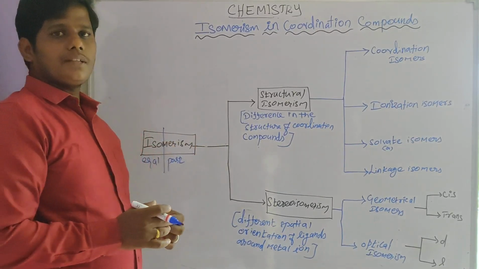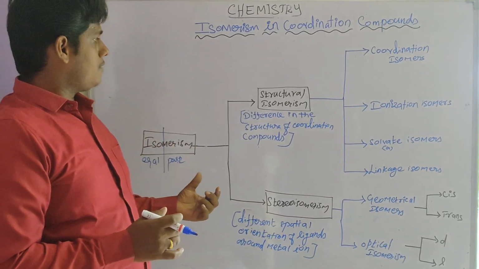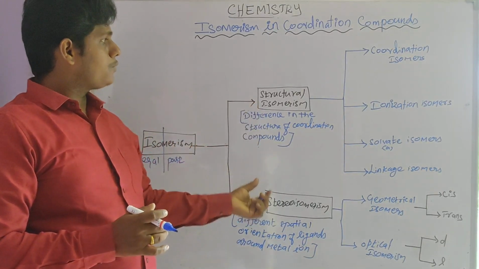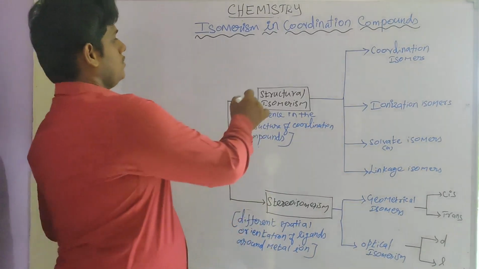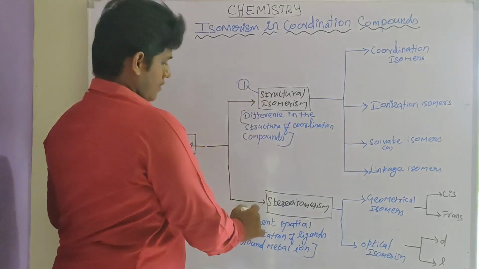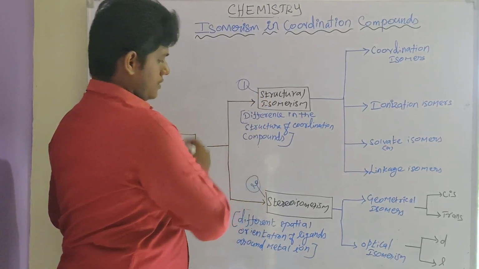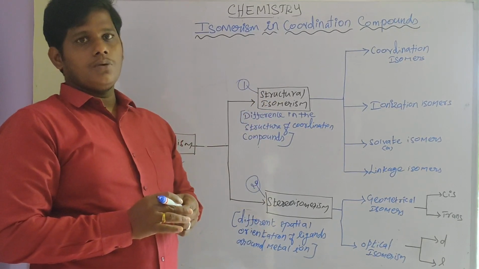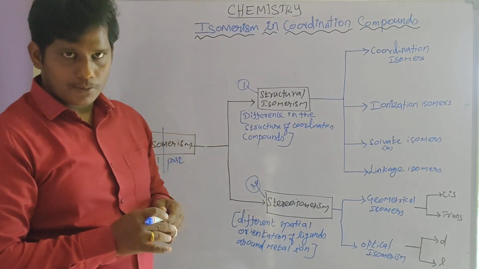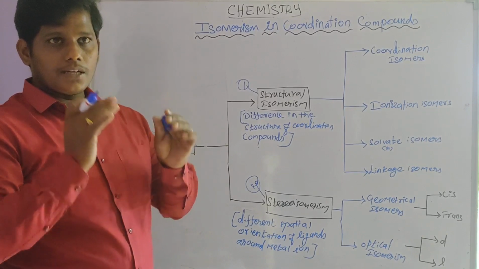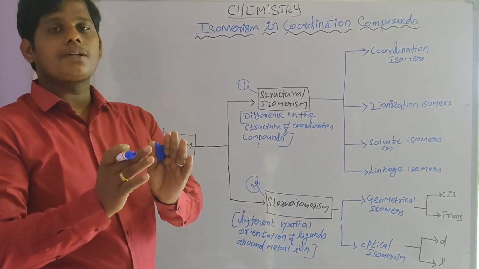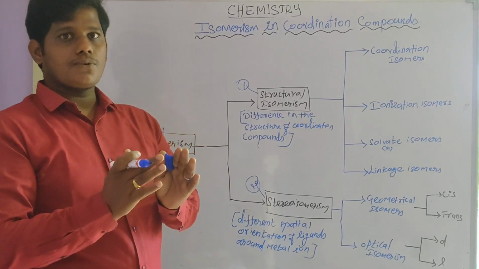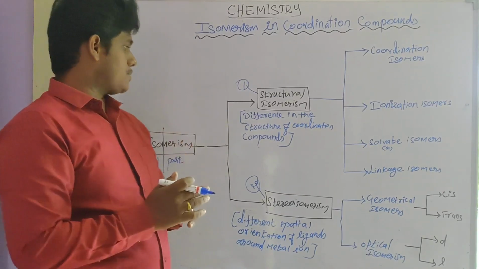Further, isomerism is subdivided into two types: one is structural isomerism, another one is stereoisomerism. What is structural isomerism? Different arrangements of the structure form structural isomerism.